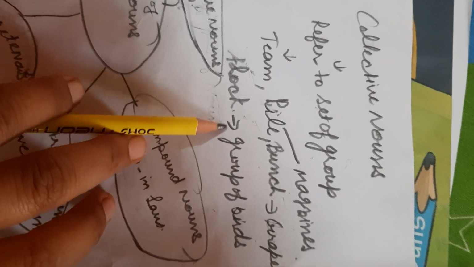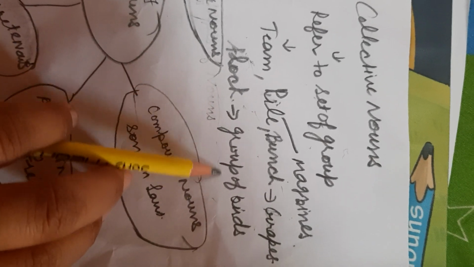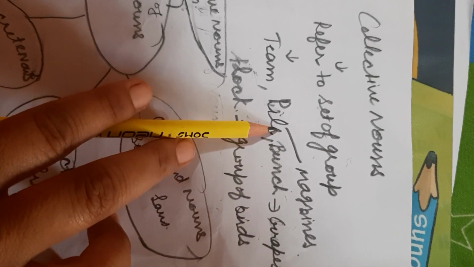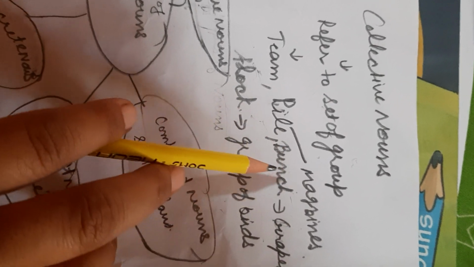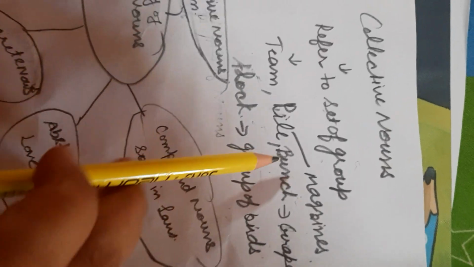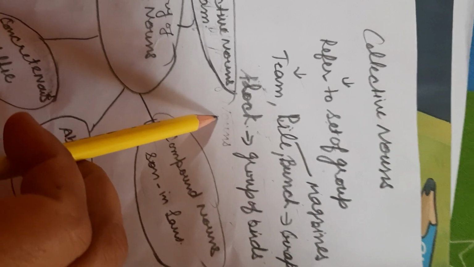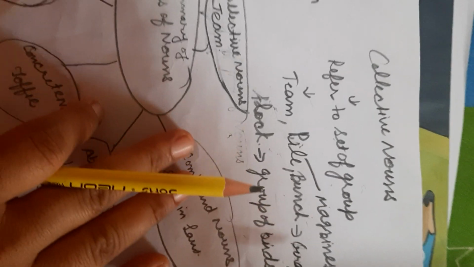If we speak about flock, that means a group of birds. Pile means a pile of magazines, bunch of grapes. So, beta, they refer to a set of a group. We can use collective nouns.